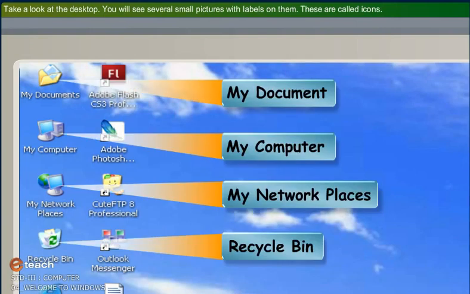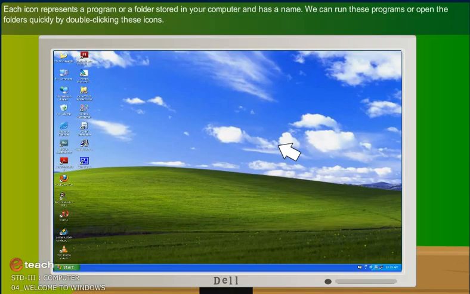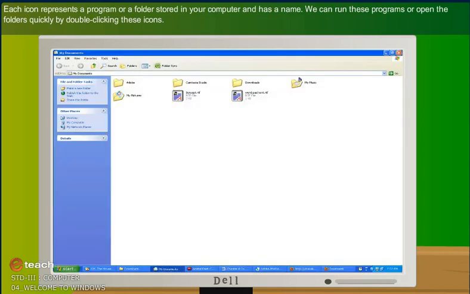Take a look at the desktop. You will see several small pictures with labels on them. These are called icons. Each icon represents a program or a folder stored in your computer and has a name. We can run these programs or open the folders quickly by double-clicking these icons.